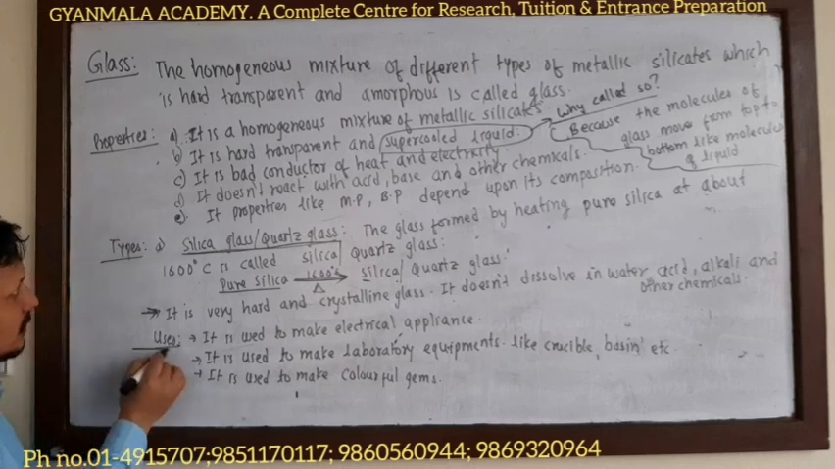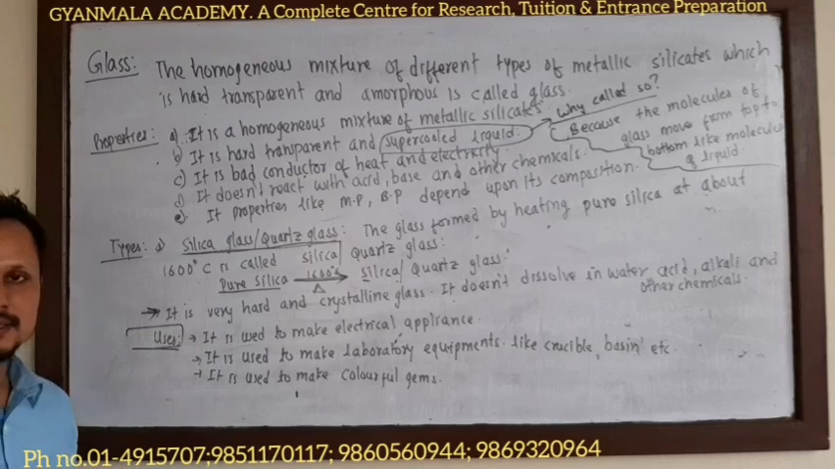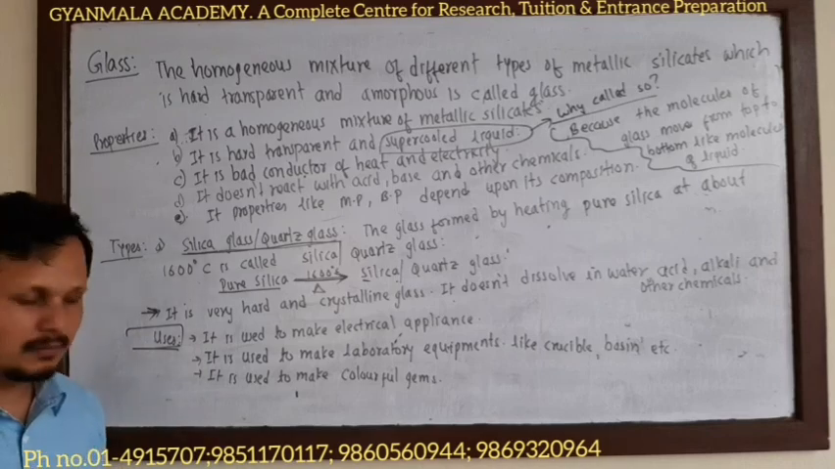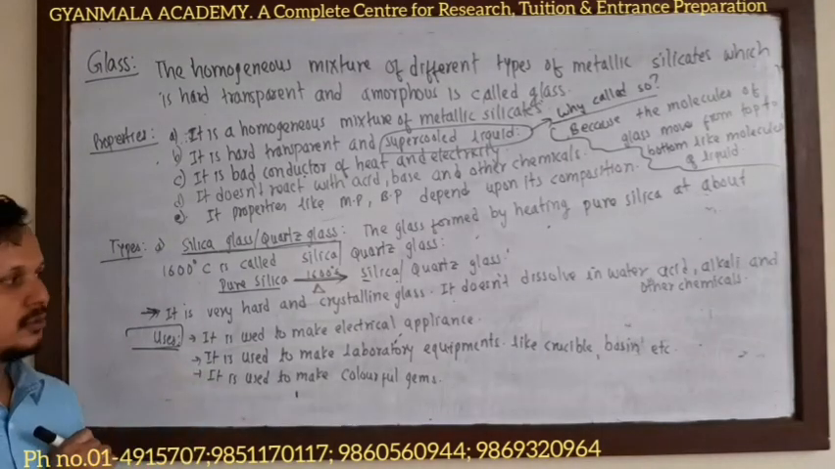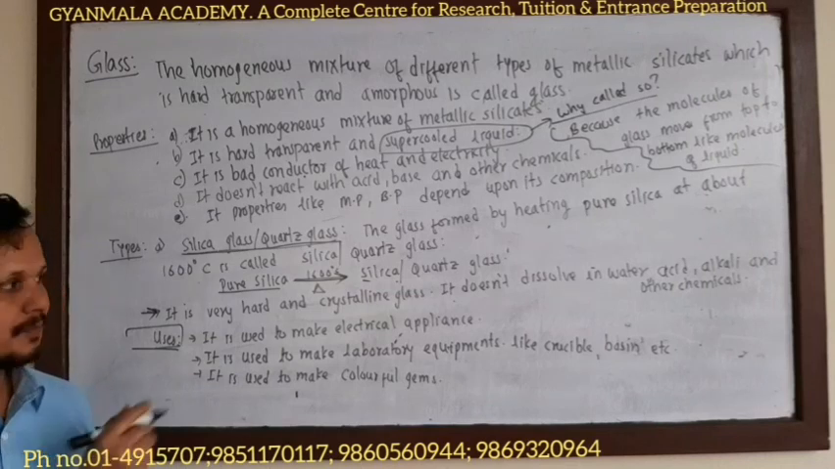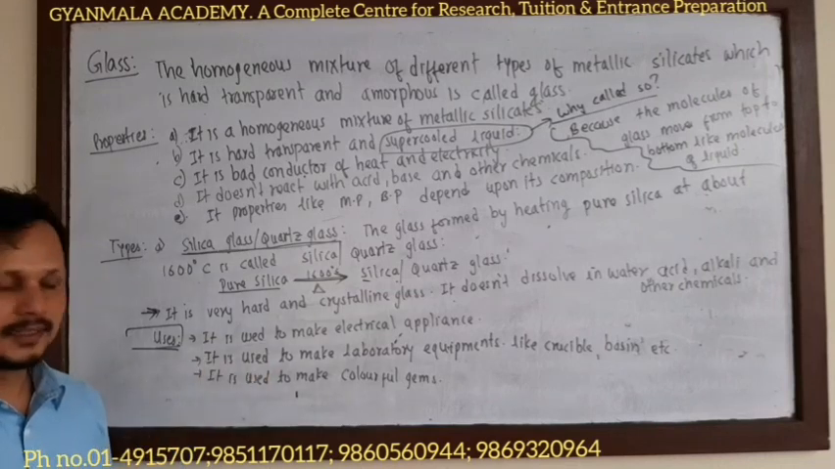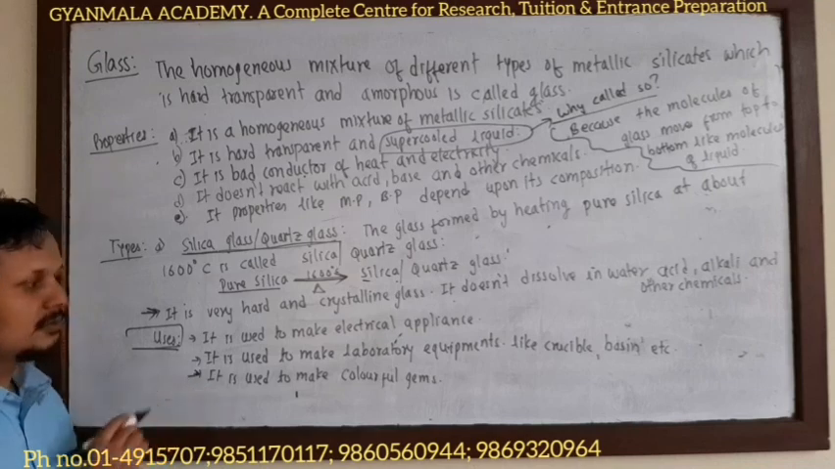And what are the uses of this silica glass? Silica glass is used to make electrical appliances, number one. Number two, it is used to make different laboratory equipment like crucible, basin, etc. And number three, it is used to make colorful gems.